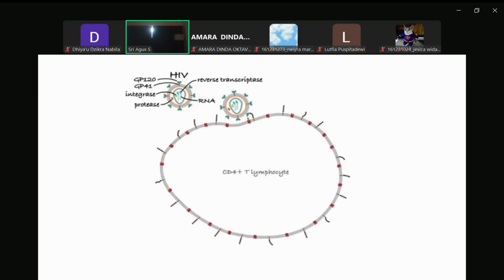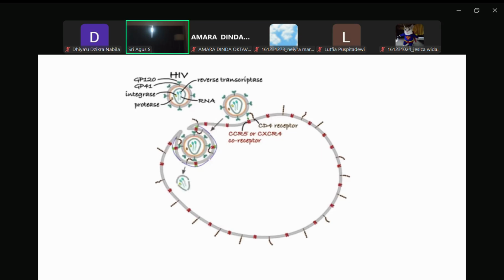The first step of HIV infection involves sequential binding of the GP120, first to CD4 receptor and then to human co-receptor, either CCR5 or CXCR4. This binding enables the viral envelope to fuse with the host cell membrane, allowing viral capsid to enter the host cell cytoplasm. During uncoating, the single-stranded RNA genomes within the capsid are released into the cytoplasm, where the enzyme reverse transcriptase converts the virus RNA into double-stranded DNA. Next, the integrase enzyme binds to the viral DNA, transports it into the nucleus, and inserts it into the host